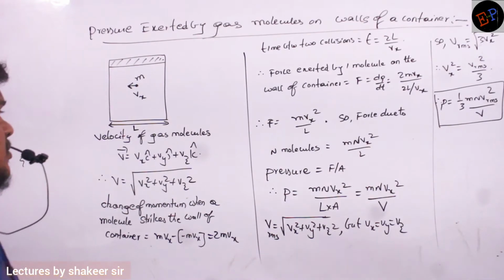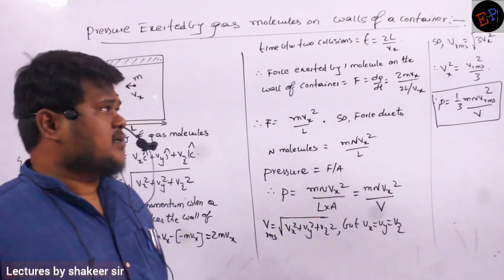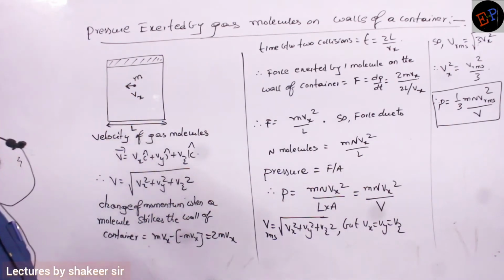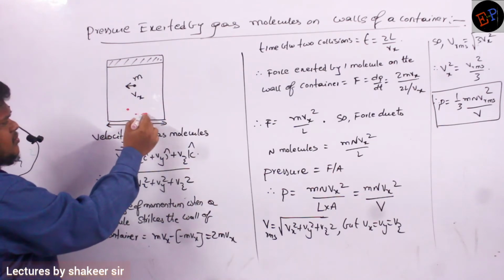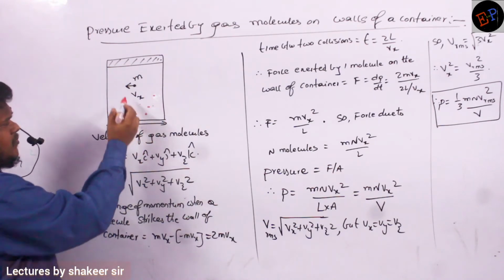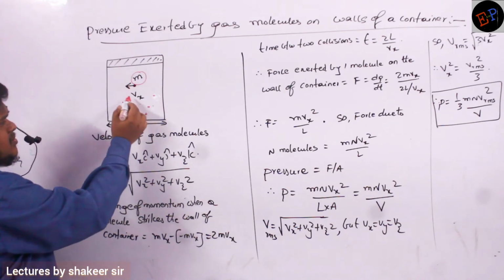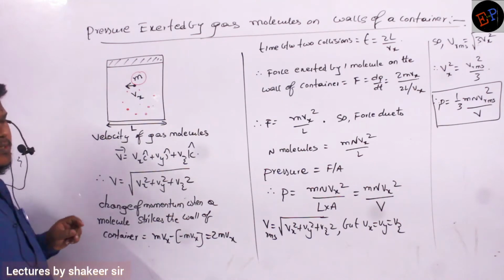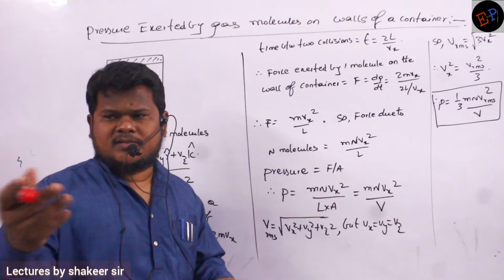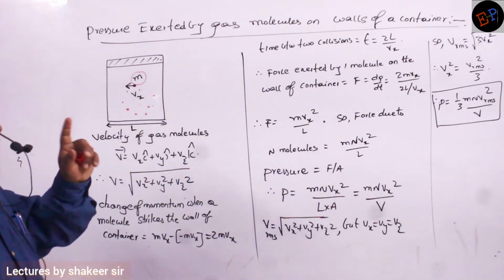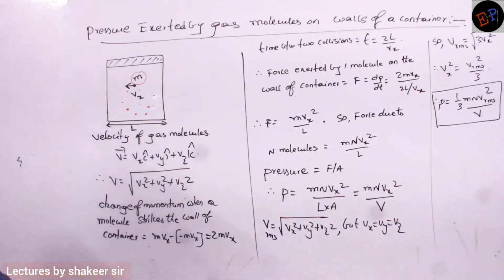So we are trying to derive an equation for the pressure exerted by the gas on the walls of a container. So consider this is a container in which many molecules of gas are present. And we are taking one gas molecule whose mass is m, and along the x-axis it is traveling with a velocity of vx. This molecule can have velocity along the x-axis, y-axis, as well as z-axis. We are taking one velocity along the x-axis, so that it goes and strikes the wall of the container.